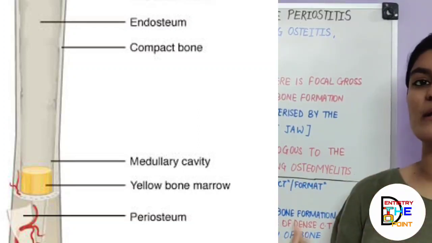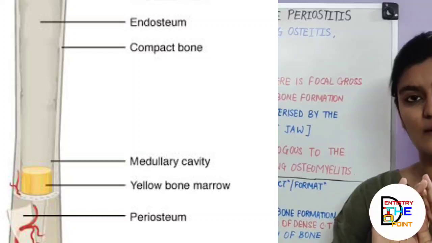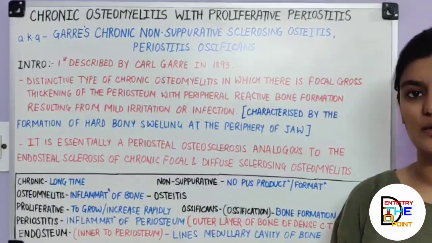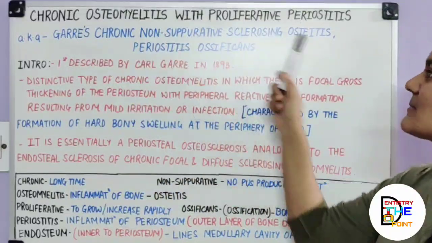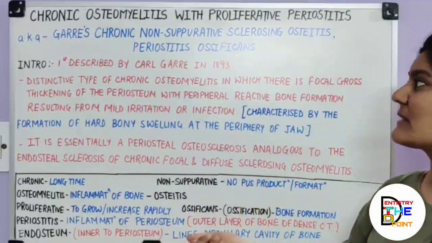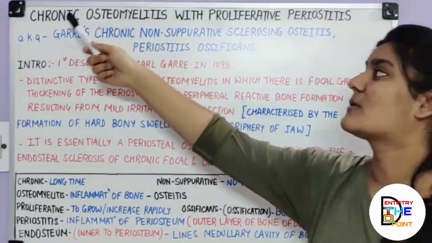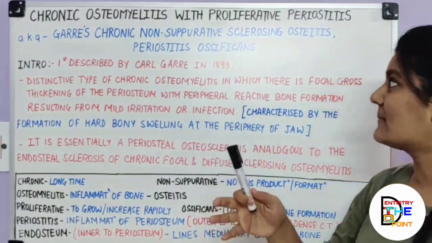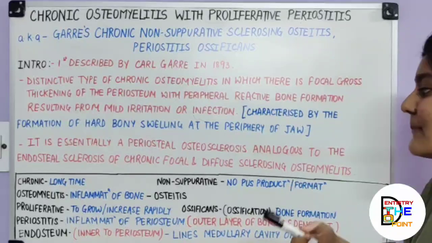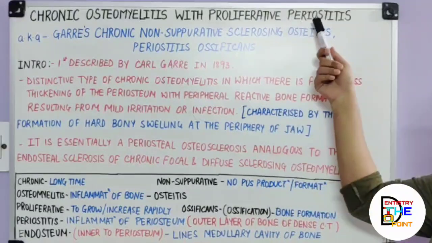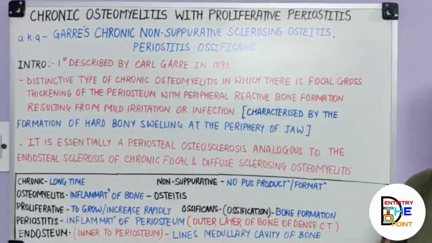So it is very clear that the periosteum is the outermost covering and inside that you have the endosteum. Got the concept? If you break the terms and put them together, it is nothing but inflammation of bone that is persisting for a longer period of time, which is now rapidly spreading to involve the periosteum and cause its inflammation. Got to know this?